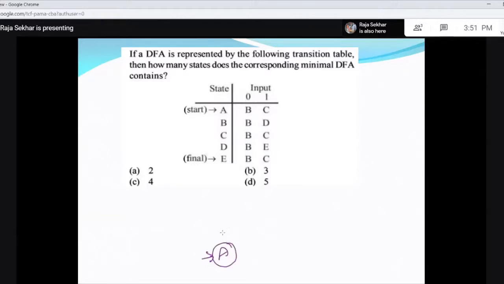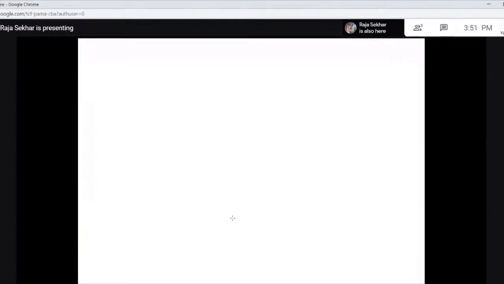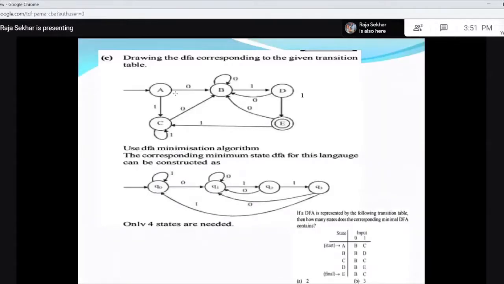How many do I have? 5. Right, I have this. So this is my minimum state DFA, and you have to apply the DFA minimization algorithm, and you will get the minimum state DFA.